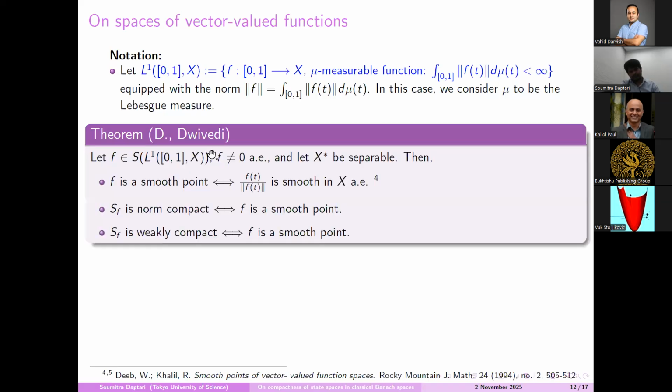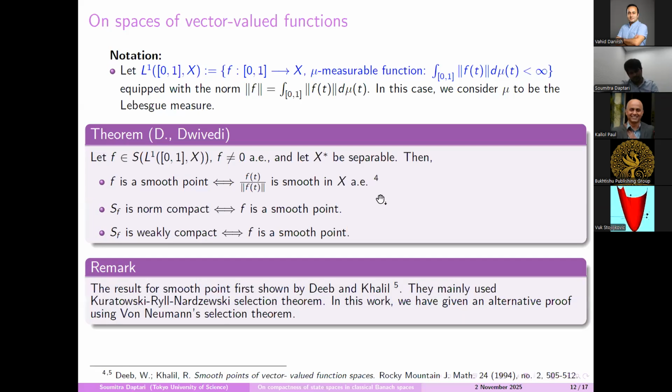In this space, if we take a unit vector F such that it is non-zero almost everywhere, and we also assume that X* is separable, yes, we need X* is separable, then we can check F is smooth if and only if this point is smooth everywhere. And the state space at F is norm compact if and only if F is smooth, and we have a similar result for weak compact.